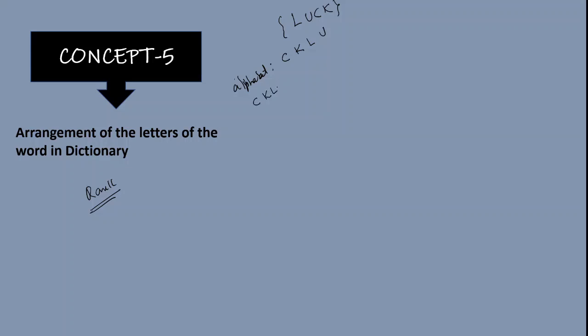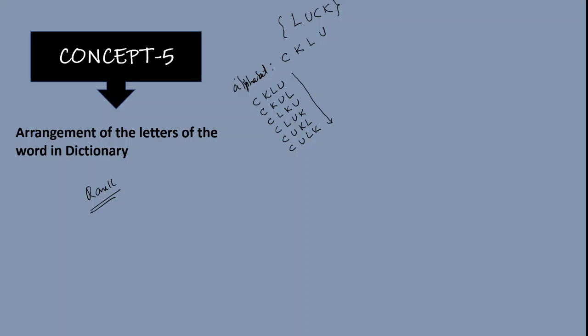C, K, L, U and C, K, U, L. Similarly, C, L, K, U, C, L, U, K, C, U, K, L, C, U, L, K. These are the total 6 words formed with or starting with the letter C.